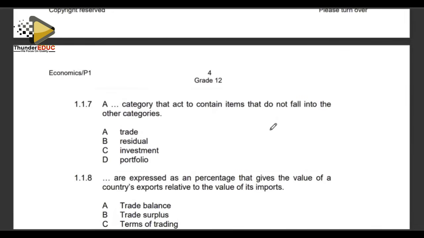A dash category that acts to contain items that do not fall into other categories. What do we relate to that when you're calculating national statistics? The residual category, the residual.